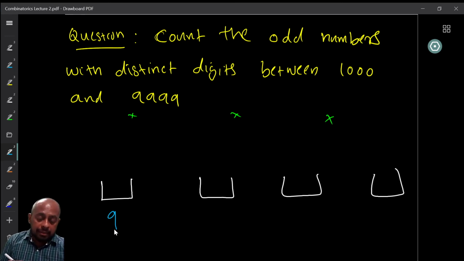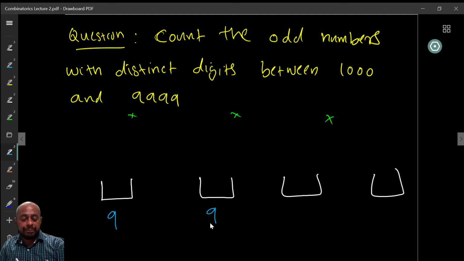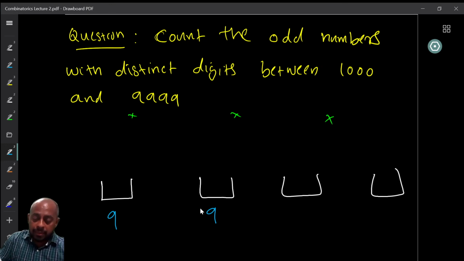Then the second position, it can be 0, but it cannot be the number that I chose first. So there are again 9 choices for this. And for the third position, I have to avoid these two. So therefore, I have 8 choices here.